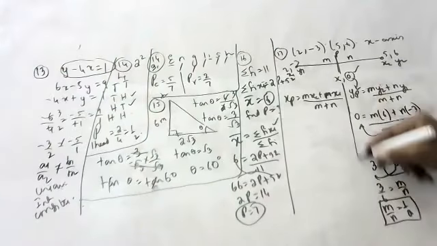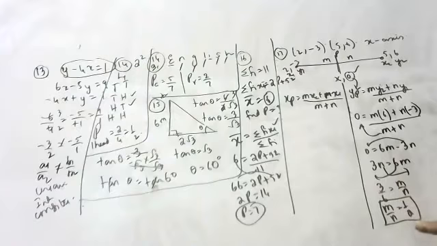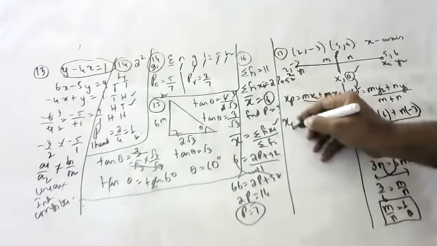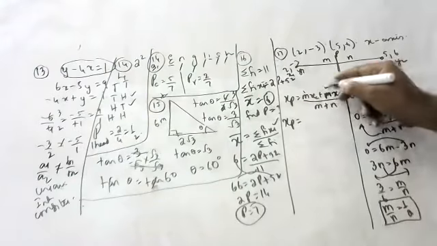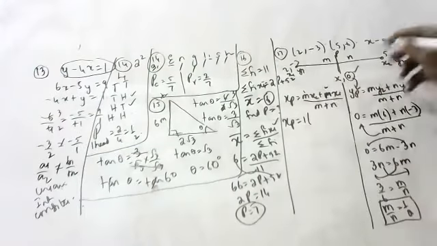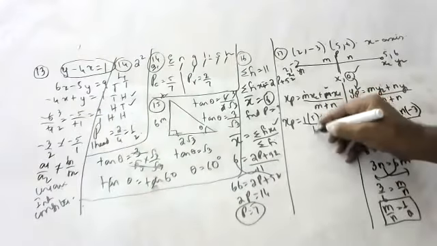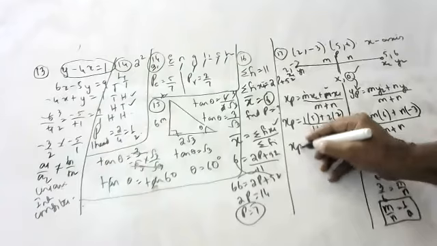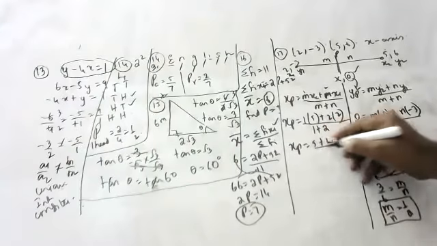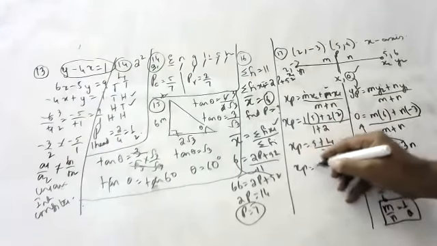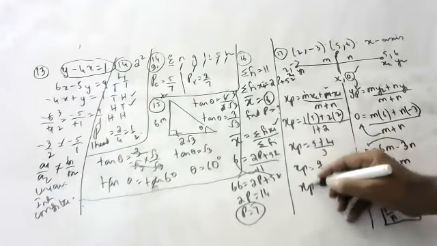Now, children, substitute. m by n is 1 by 2. This ratio we should substitute here. So this is 1, this is 2. 1 into 5 plus 2 into 2 by 1 plus 2. xp is equal to (5 plus 4) by 3, 9 by 3. xp is equal to 3.